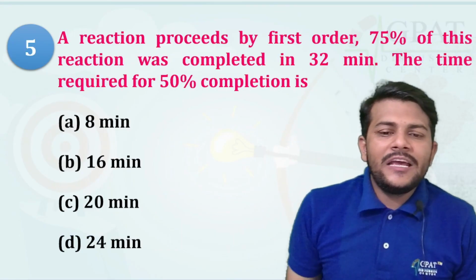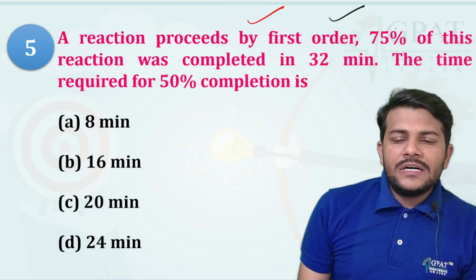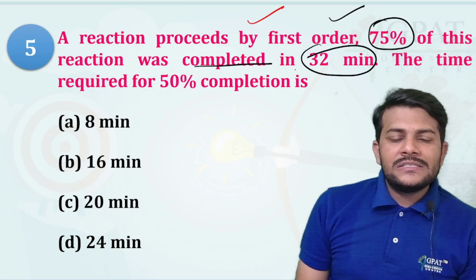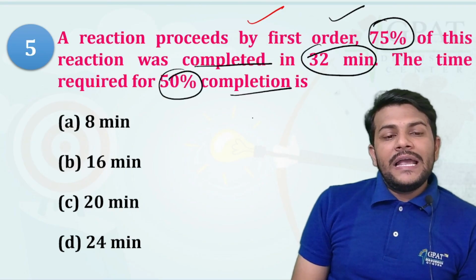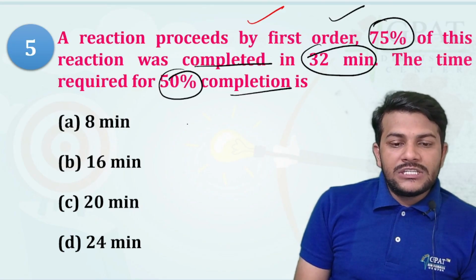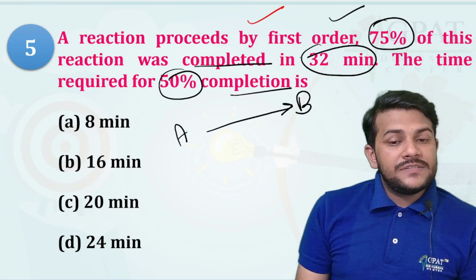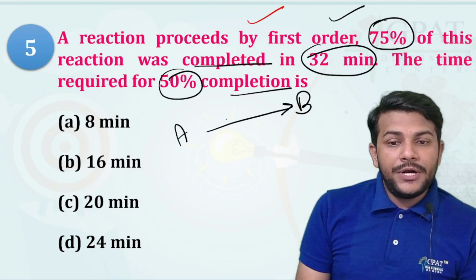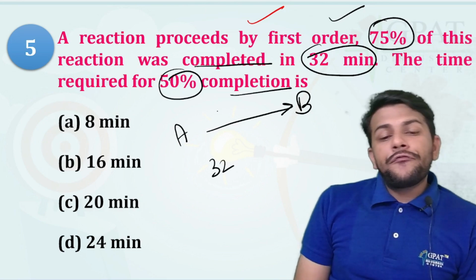Next, we have a reaction that proceeds by first order, and 75% of the reaction is completed in 32 minutes. What is the time required for 50% completion? So a first order reaction, suppose A is converted into B. In this reaction, 75% of the reaction was completed in 32 minutes. So the time required to complete 50% of the reaction.